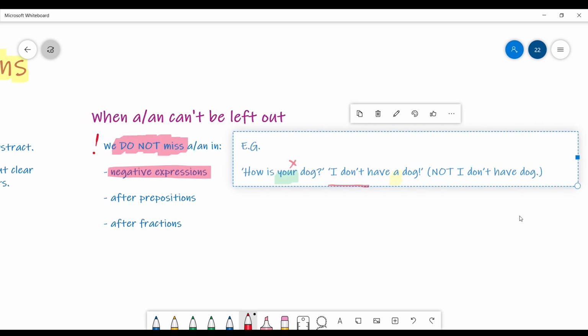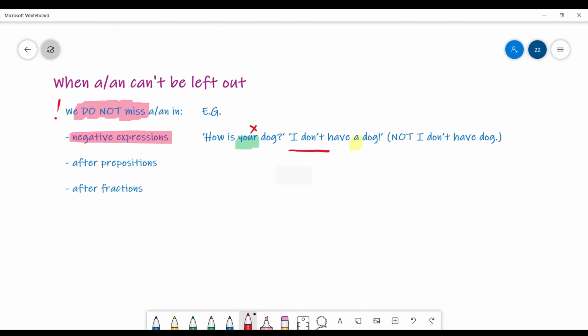Why so? Because we have dog as a singular countable noun. If we say, "I don't have dog," this is incorrect because we are missing an article. Yeah? "I don't have a dog." That is correct.